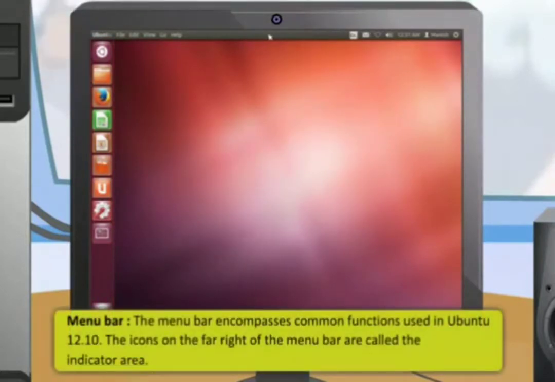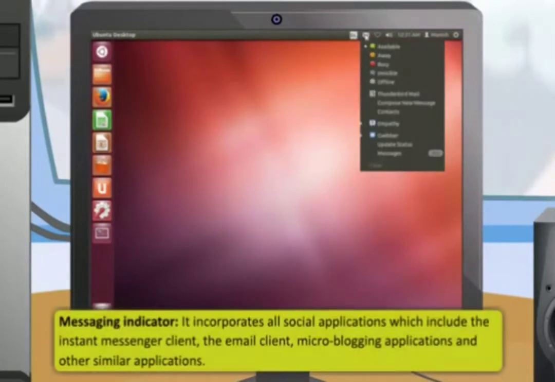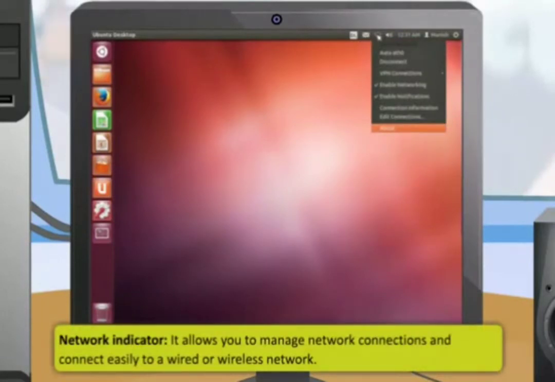The menu bar encompasses common functions used in Ubuntu 12.10. The icons on the far right of the menu bar are called the indicator area. The keyboard indicator allows you to select the keyboard layout and change the keyboard preferences. The messaging indicator incorporates all social applications, which include the Instant Messenger client, the email client, microblogging applications, and other similar applications. The network indicator allows you to manage network connections and connect easily to a wired or wireless network.